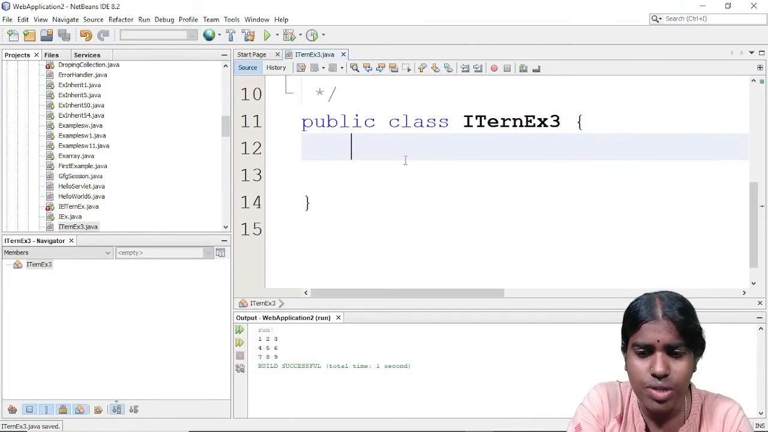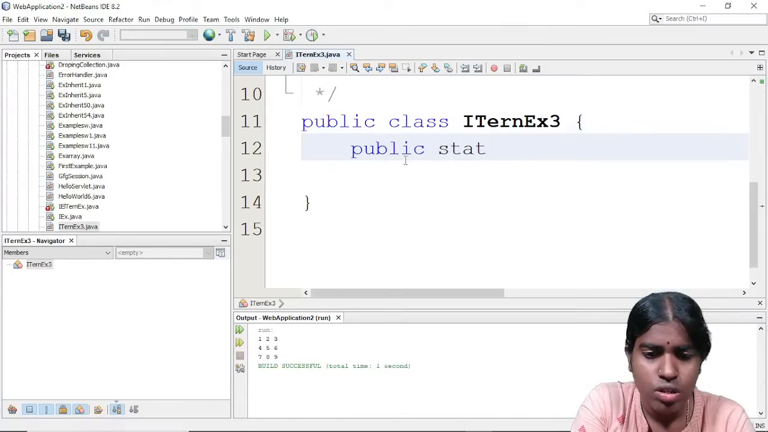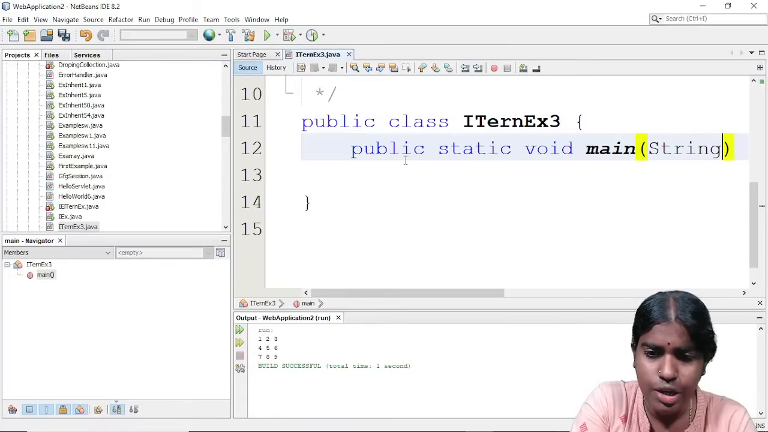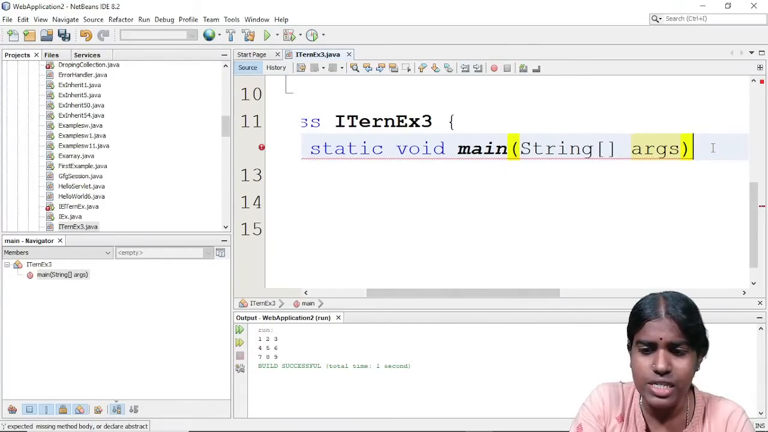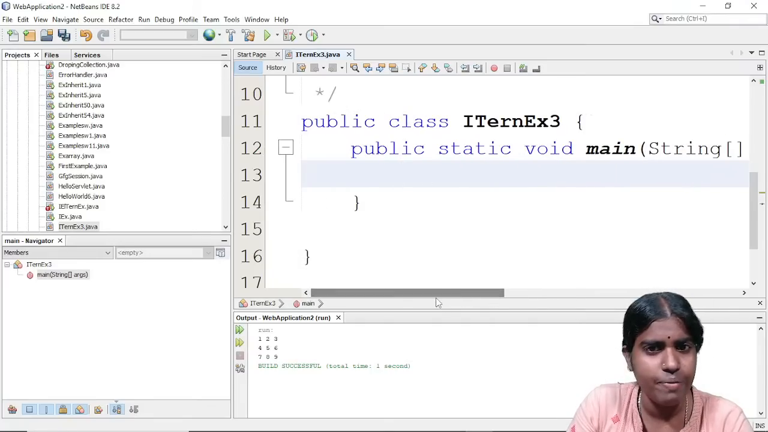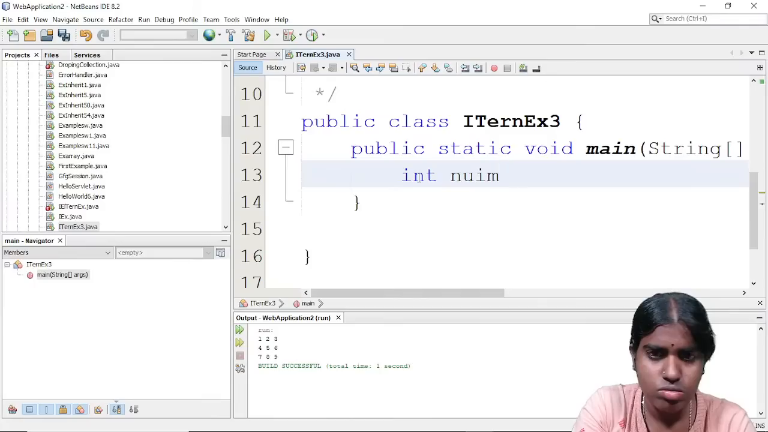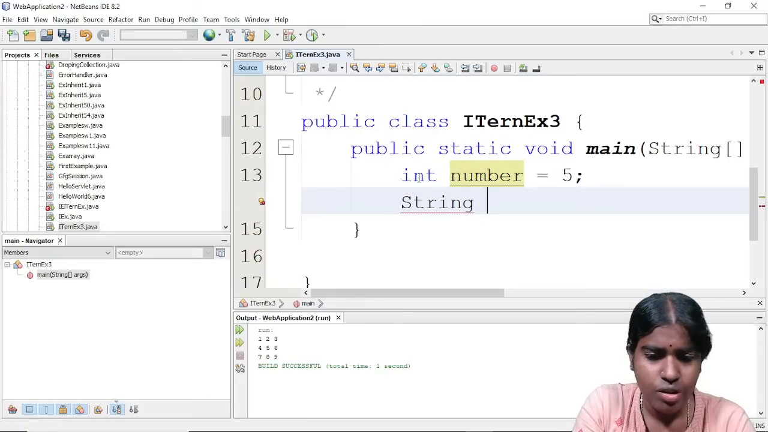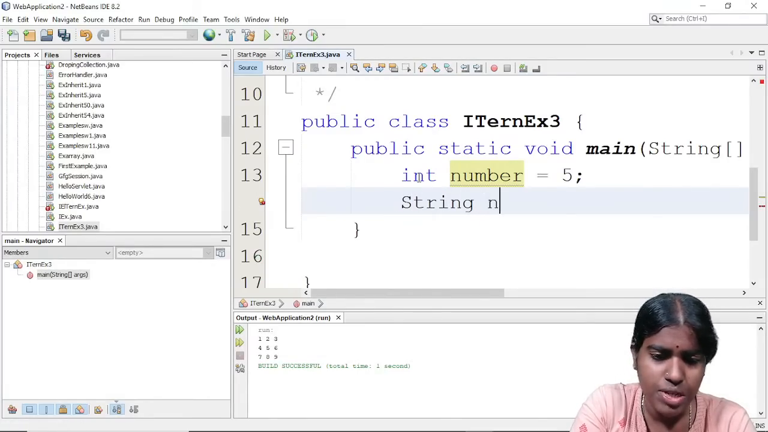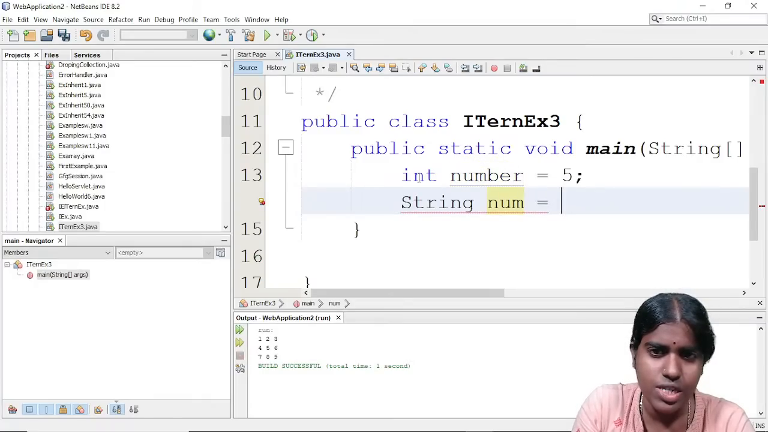So inside this, I am giving public static void main. The argument is passed as a String array, args. Just click save file. For example, inside this, I am first initializing an integer variable, for example, num. Whatever I want, I am checking here.